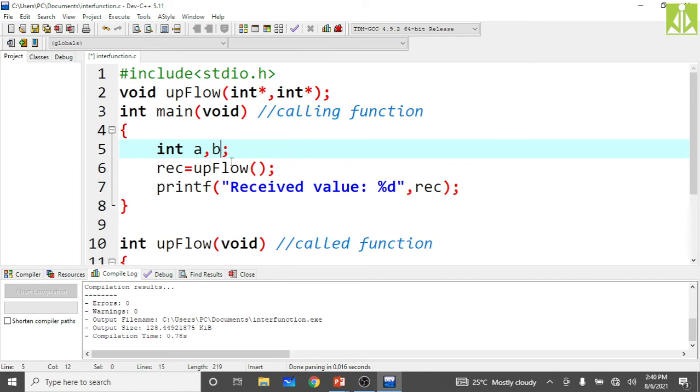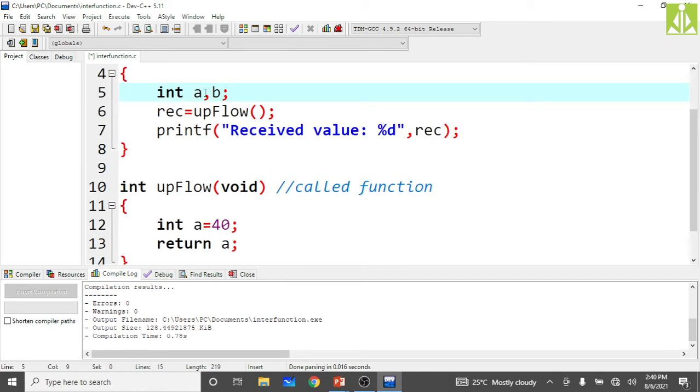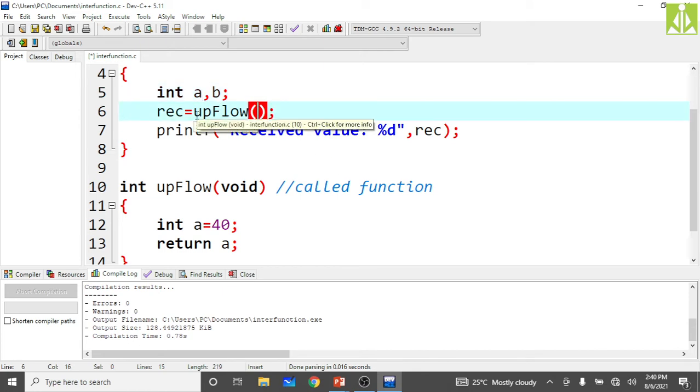Declare two variables a comma b. Earlier we had a value as 10 and b value as 20, but there is no need for those values here because we are not passing the data. So don't put the values here, and no need to initialize the function call with variables. Instead of passing a comma b, because if you put a comma b, this will become call by value, pass the references. Call by reference: pass the references. References are nothing but addresses.